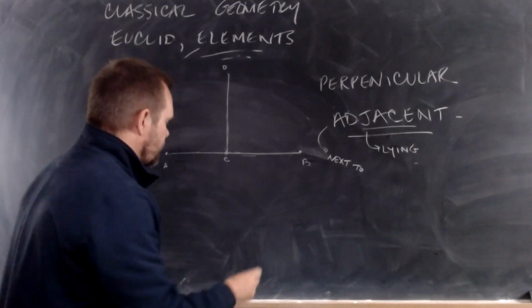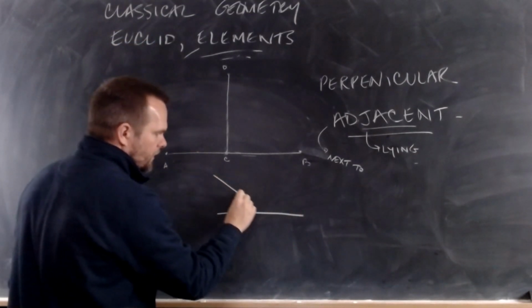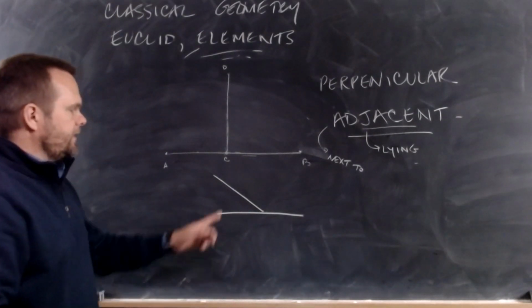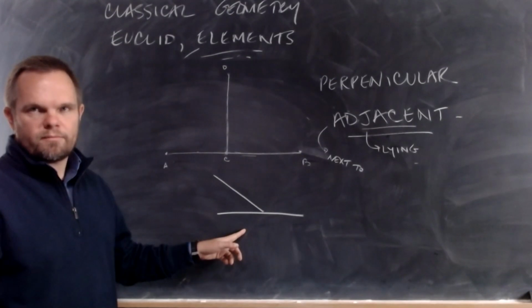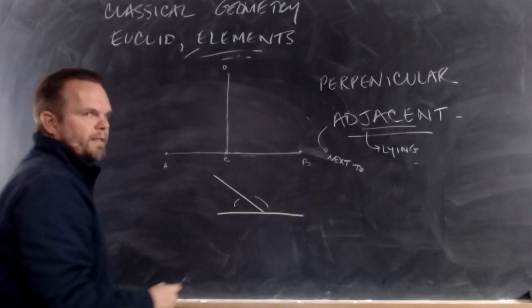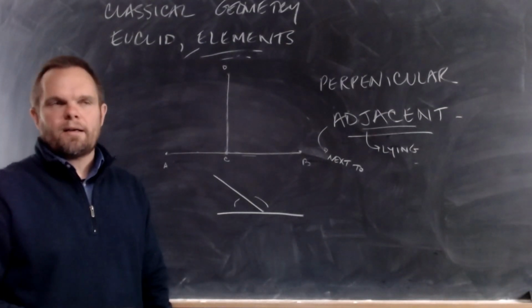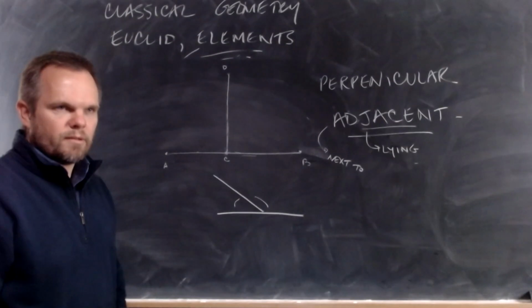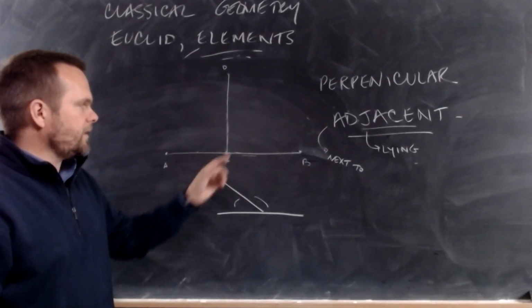So if I have 2 lines like this, here's one line and here's one line, is this line perpendicular to this? No. Because this angle and this angle are not straight angles. They're not right angles. They're not like square angles. You got that? Okay? So this is perpendicular.